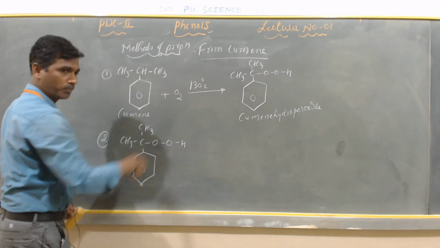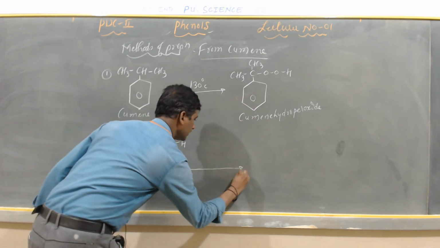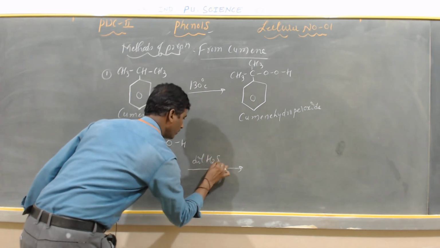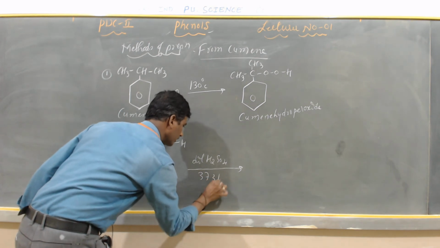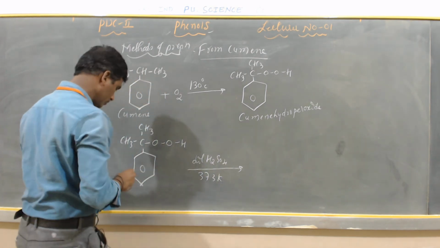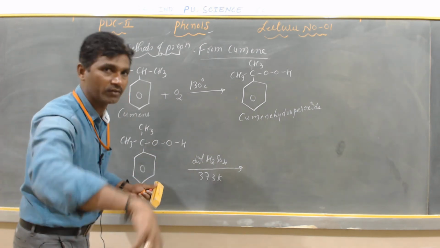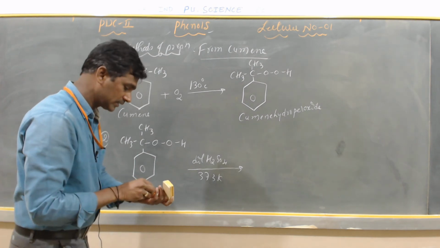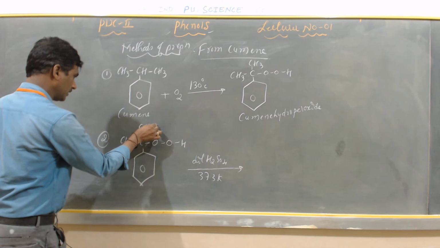This cumene hydroperoxide is treated with dilute sulfuric acid at a temperature of 373 Kelvin. So what happens? This cumene hydroperoxide is converted into phenol and acetone when it is treated with dilute H2SO4 at 373 Kelvin.